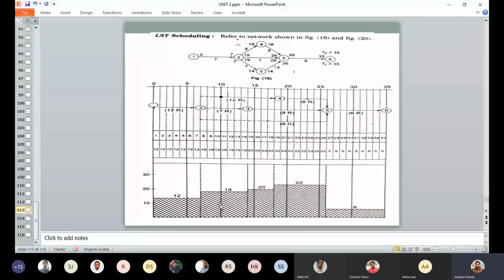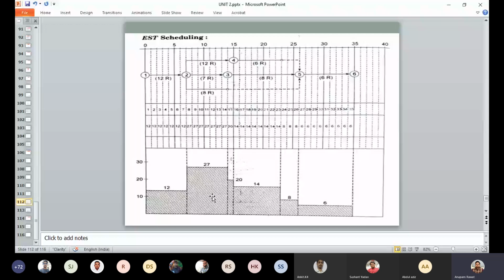LST scheduling requires the time is not constrained. They only ensure that resources remain available with us. Okay, so this is the resource leveling. So to complete the project on time with the appropriate resources, the EST scheduling is much preferred as compared to the other one. Next is line of balance technique.